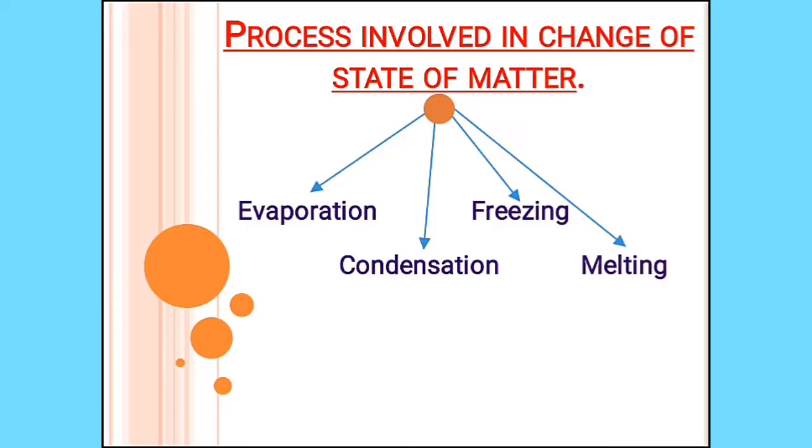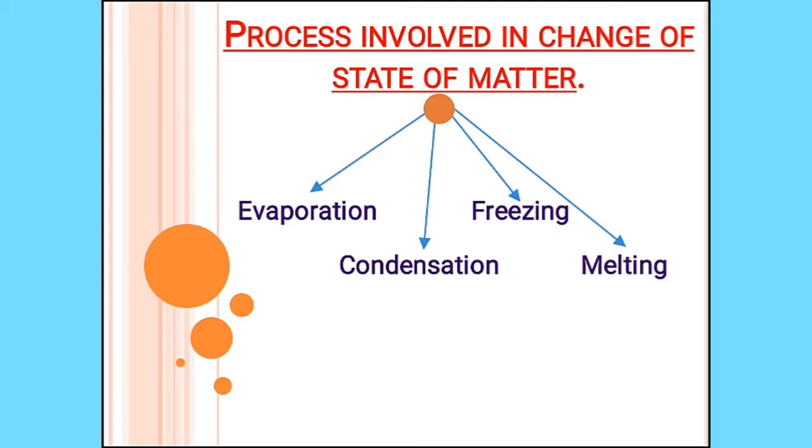Now, let's discuss the processes involved in change of state of matter. Children, matter cannot change from one state to another of its own. Matter can only be changed from one state to another either on heating or cooling. So, there are four processes involved in change of state of matter. These are evaporation, condensation, freezing and melting.